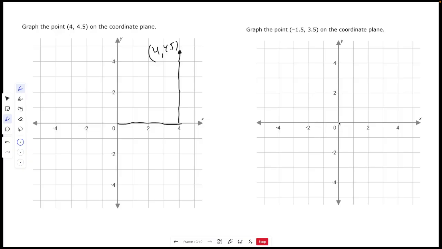For the second one, you should have gone left, -1.5, and then up 3.5. So left, -1.5, and then up 1, 2, 3, and 0.5 would be here. And this is your final answer, -1.5, 3.5.